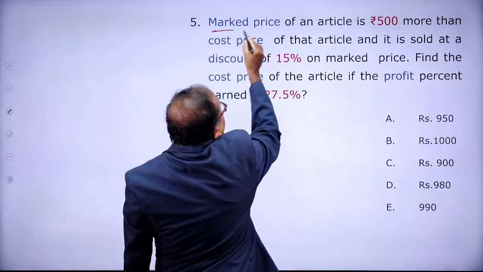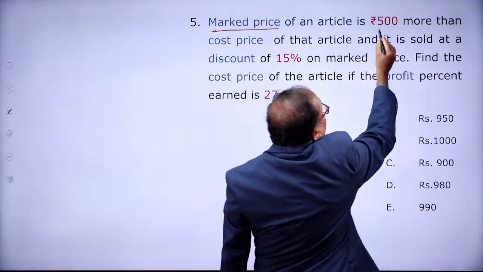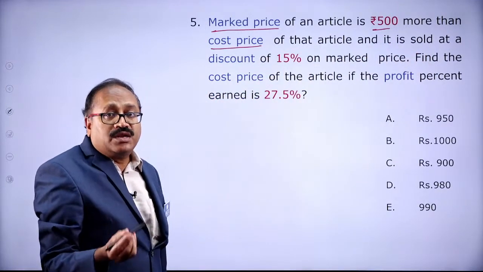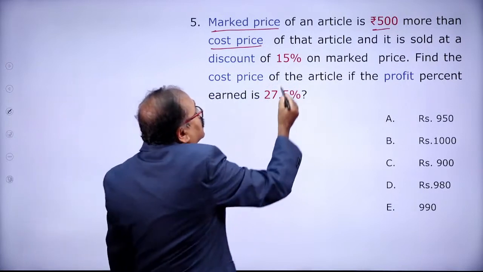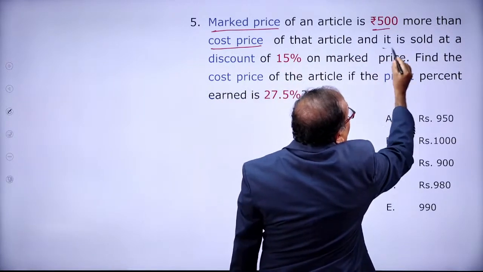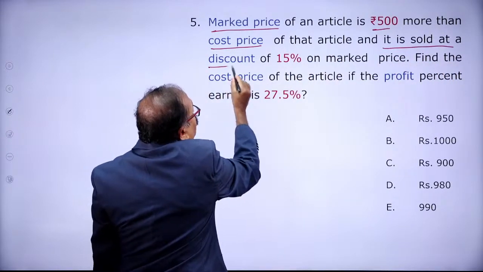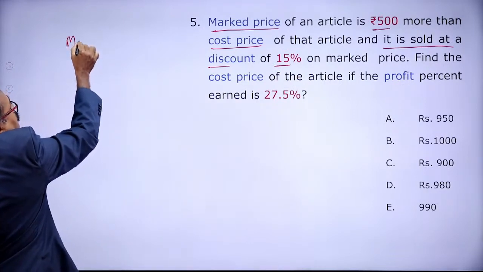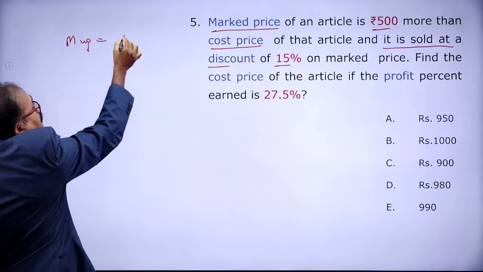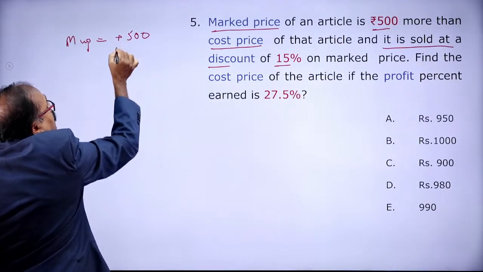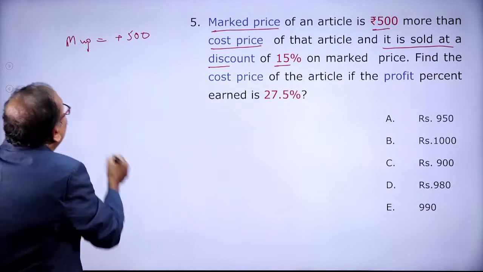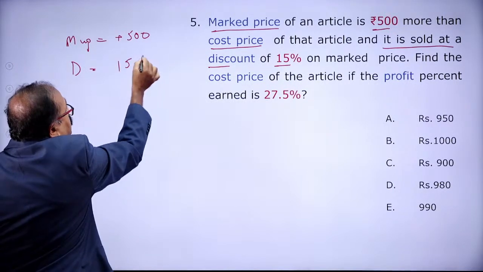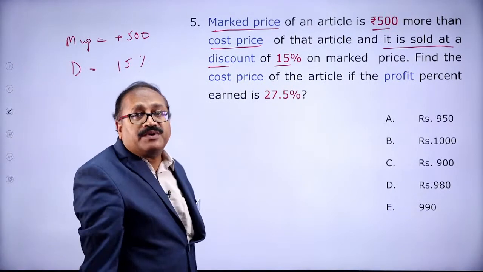The mark price of an article is rupees 500 more than the cost price. You are understanding, the markup is 500 rupees, and it is sold at a discount of 15%. So given to us is the markup. By what rupee? The markup is 500 rupees. Your mark price is increased. And what is the discount offered? I am separating the facts from the given question. The discount offered is 15%.